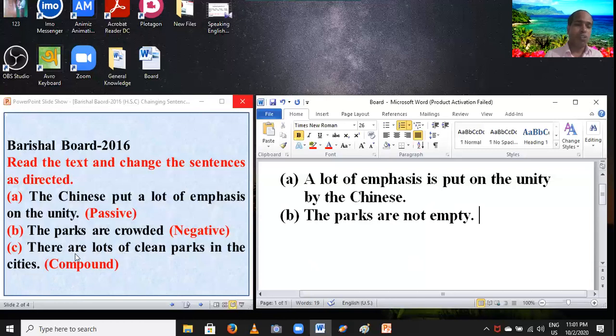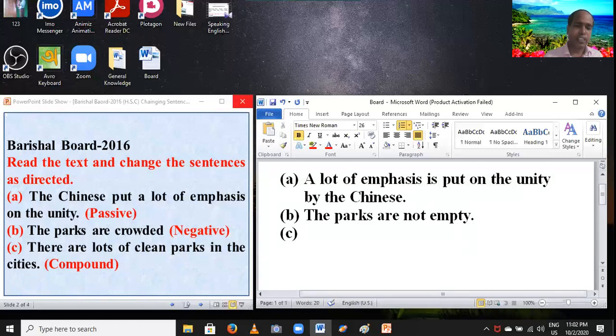So while changing into compound, if you find this formula, adjective plus noun, students notice: clean parks, here clean is the adjective and parks is the noun. So if you find this formula, adjective plus noun, you have to use and in the compound sentence.